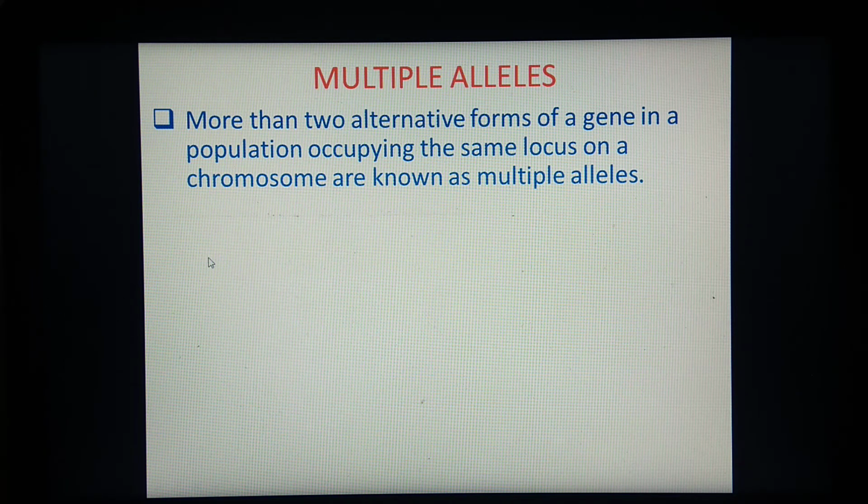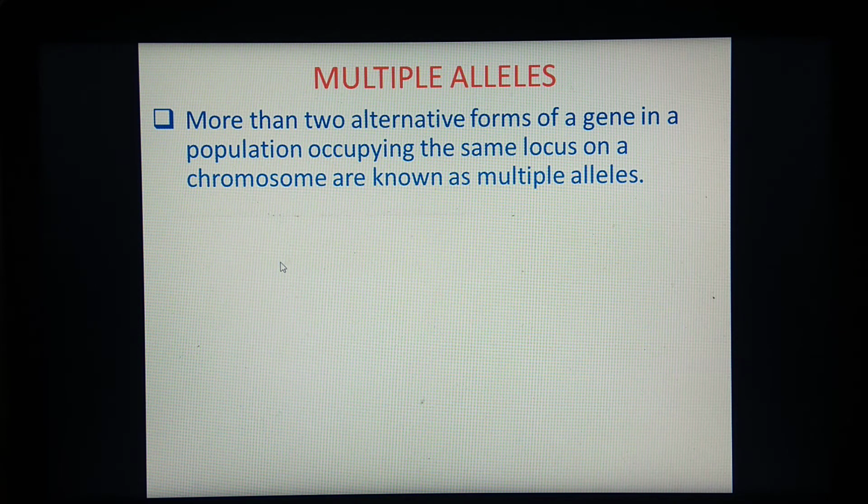In the previous part we have seen that, for example, the character of height has 2 alternative forms: tall and dwarf. But when more than 2 alternative forms are present in the population, these genes are occupying the same locus of a chromosome.